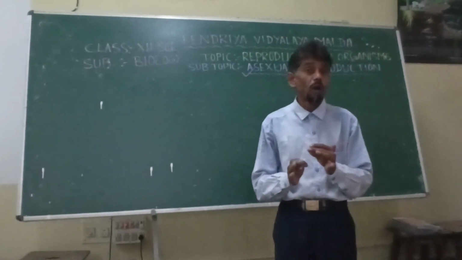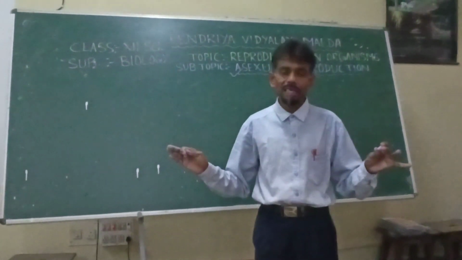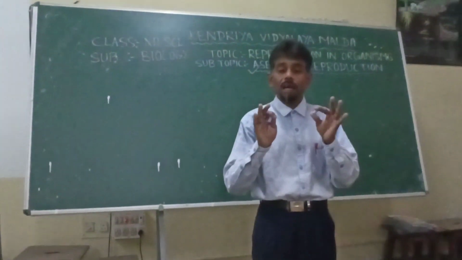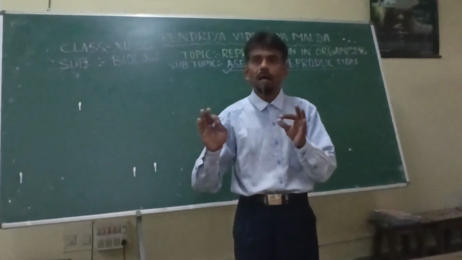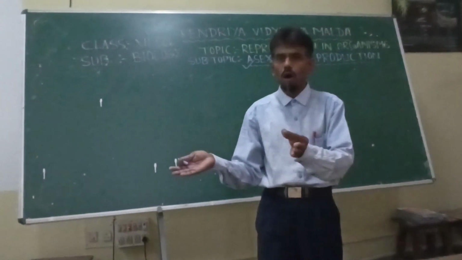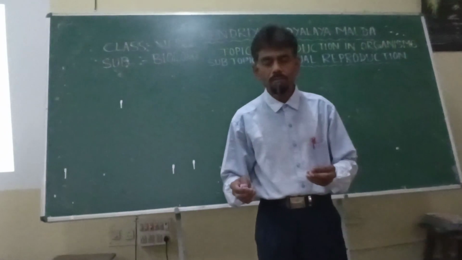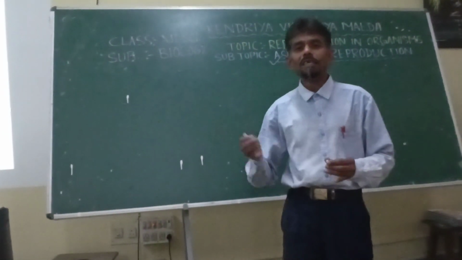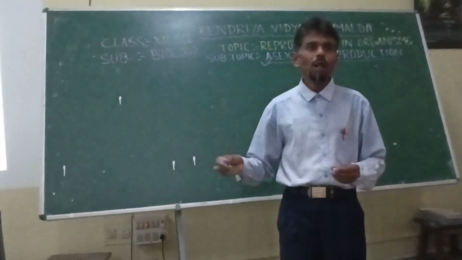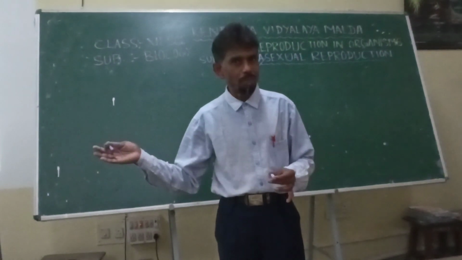But the lifespan of an organism never depends on the size of the organism. As I told earlier in my video session, the tortoise is a very small animal, belonging to reptiles, and its lifespan is more than 150 years. In the case of elephant, the big giant animal, it is hardly 60 to 90 years, whereas in the case of parrot, it is 140 years, as we have seen.